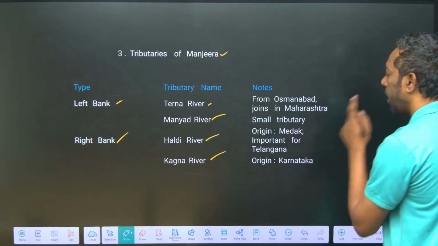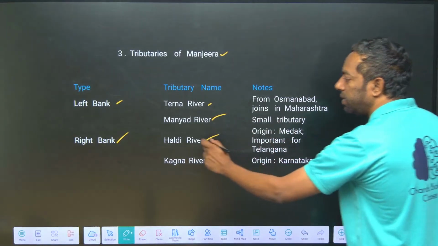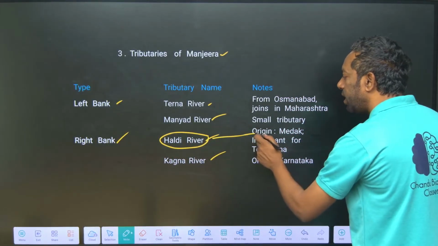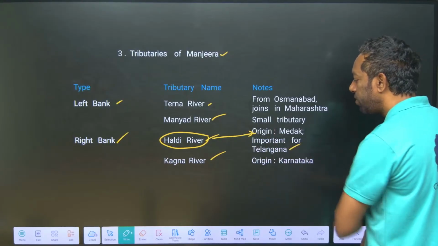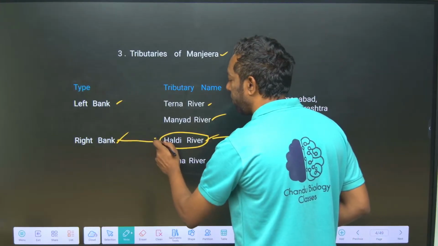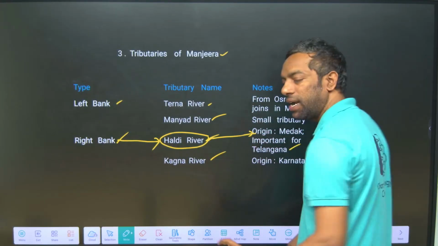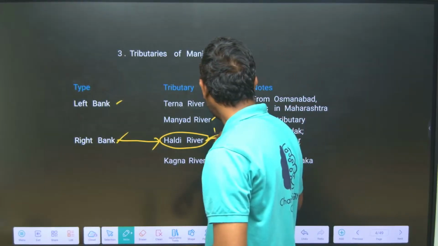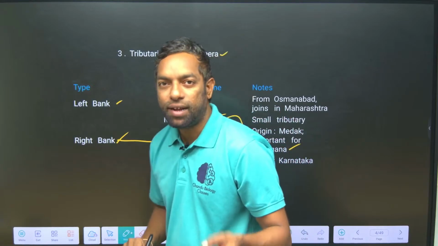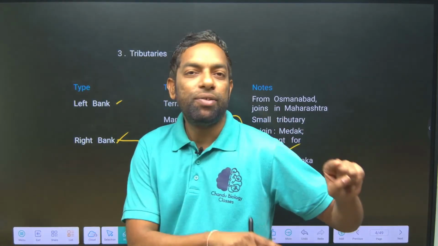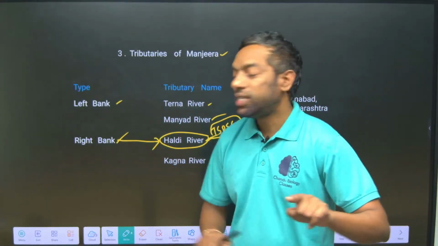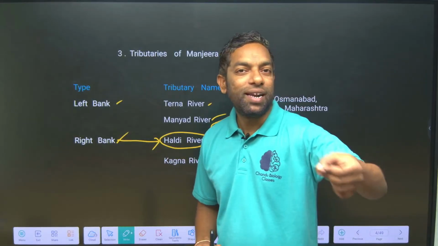Okay, guys, just look here. This Haldi River originates in Medak, in Telangana. This is most important from the exam point of view for TSPSC, because they can ask you about the small rivers that directly enter the large rivers. So one of the tributaries of the Manjira River is the Haldi River, which originates in Medak.